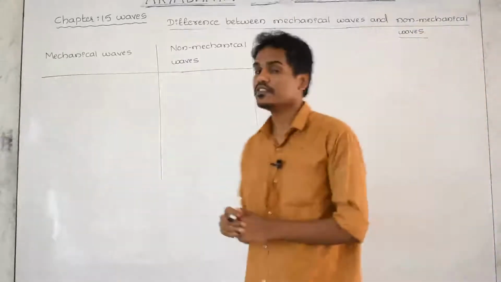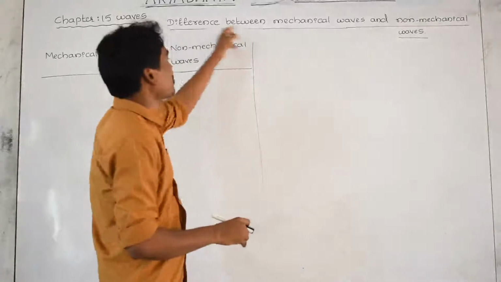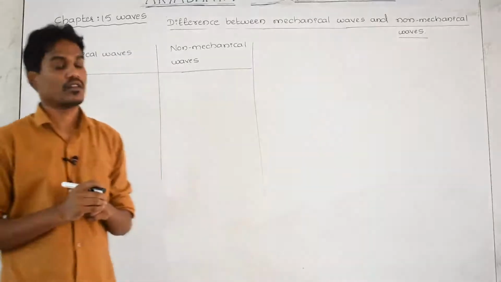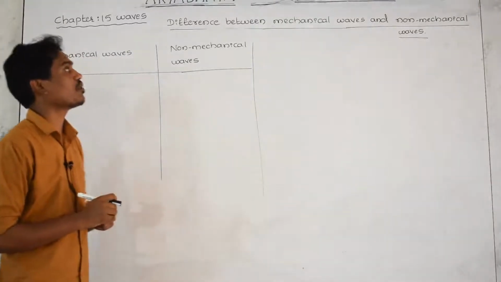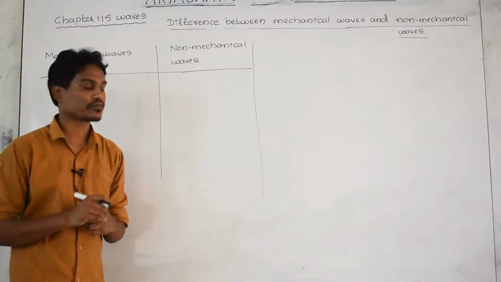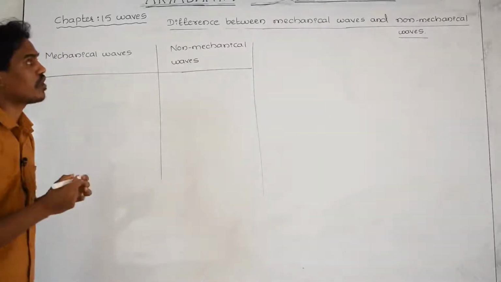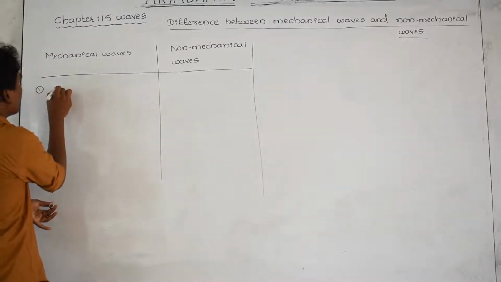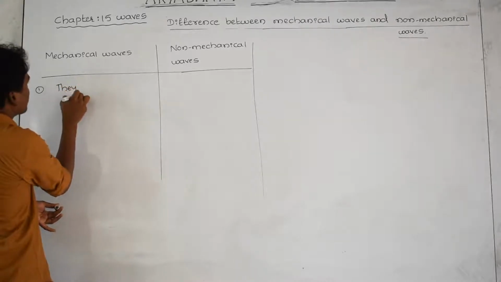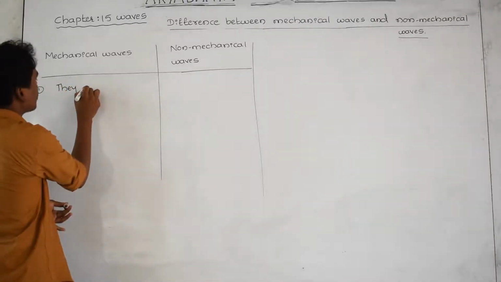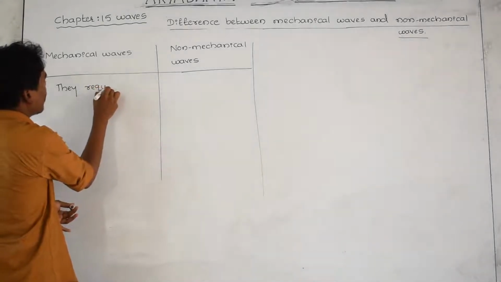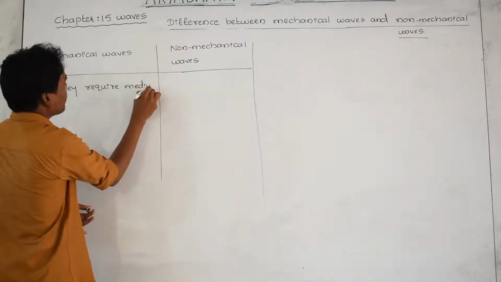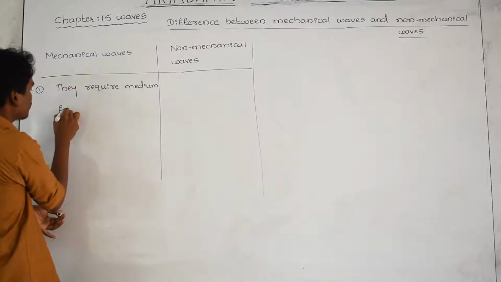And next we can study the concept of the difference between mechanical waves and non-mechanical waves. In the first class itself we have studied what mechanical waves and non-mechanical waves are. Write any two differences between mechanical and non-mechanical waves. First one is they require a medium for their propagation. Mechanical waves require a medium, meaning a material medium, for their propagation.